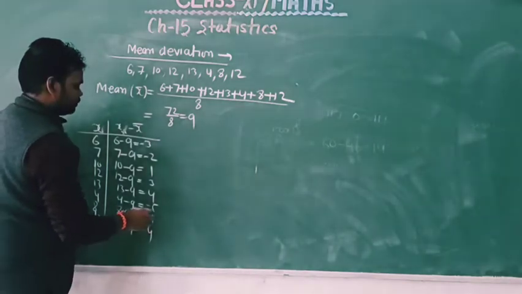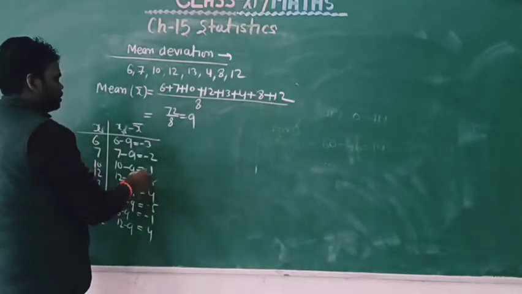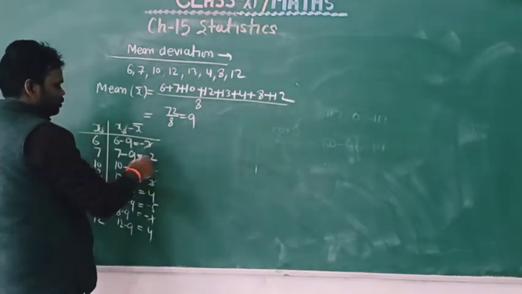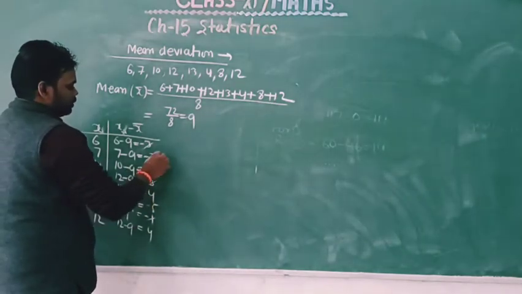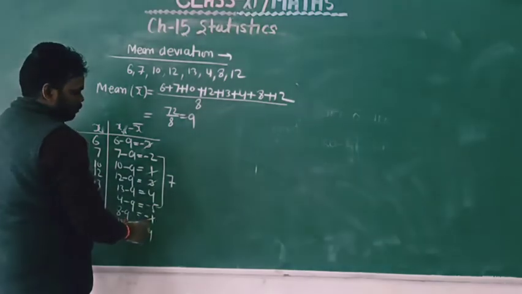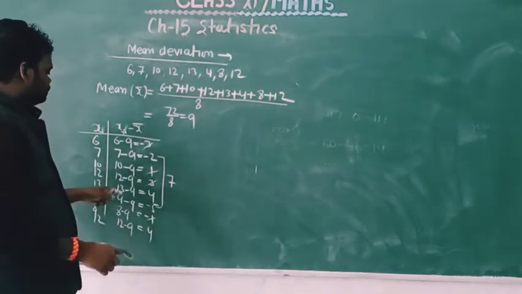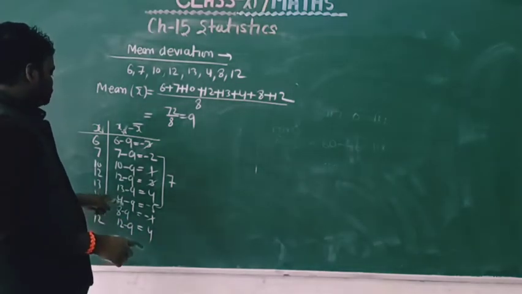So here, cancel out 3 and minus 3, plus 1, minus 2 and minus 5, that is 7. Okay, 7 and 4.